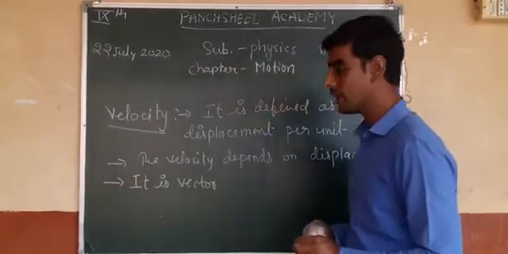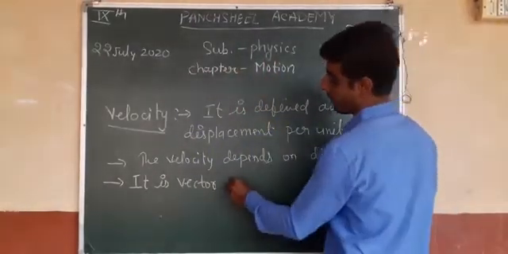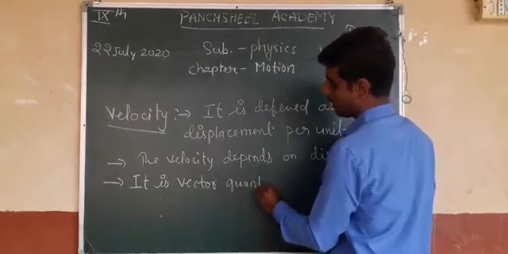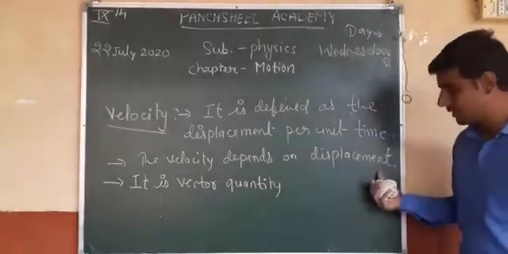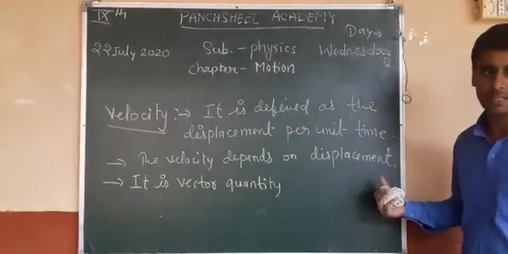Speed is a scalar quantity, but velocity is a vector quantity, because it depends on displacement, and displacement has direction.